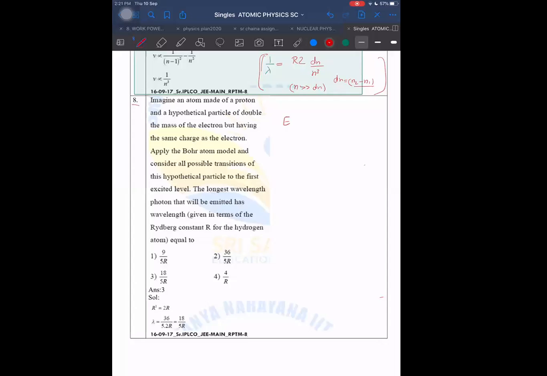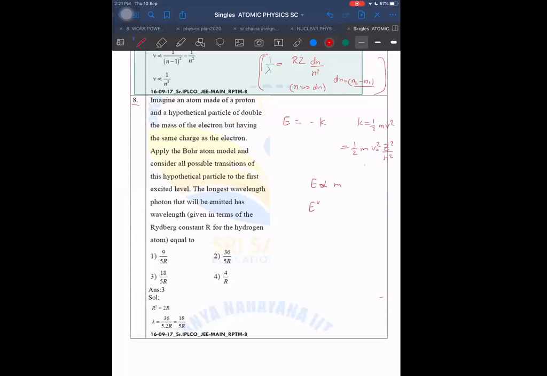So when the mass gets doubled, as I told you in the last class also, the energy in circular orbits will be equal to minus of kinetic energy. Total energy will be minus of kinetic energy. So kinetic energy is proportional to m, because the kinetic energy can be written as half of m into v square, which I can further write as half of m into v naught square into z square by n square. So therefore energy is proportional to m.